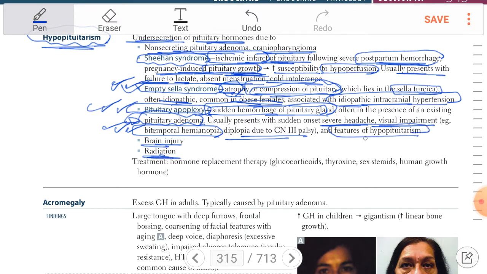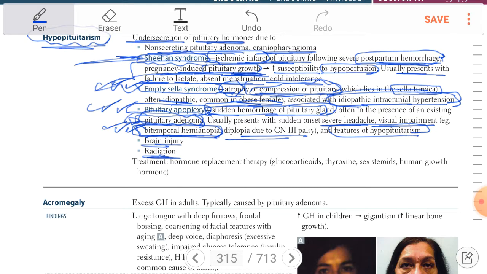Features of the hypopituitarism. So in Sheehan syndrome, there is infarction of the pituitary because there is increase in the size of the pituitary, and there is not enough blood supply for this pituitary, leading to infarction of it due to postpartum hemorrhage and increase in the size. The second one is empty sella syndrome, compression of the pituitary due to idiopathic intracranial hypertension. The third one is pituitary apoplexy. It's a previous pituitary adenoma. There is sudden hemorrhage on the previous pituitary adenoma, leading to sudden severe headache and visual impairment, which is well known by bitemporal